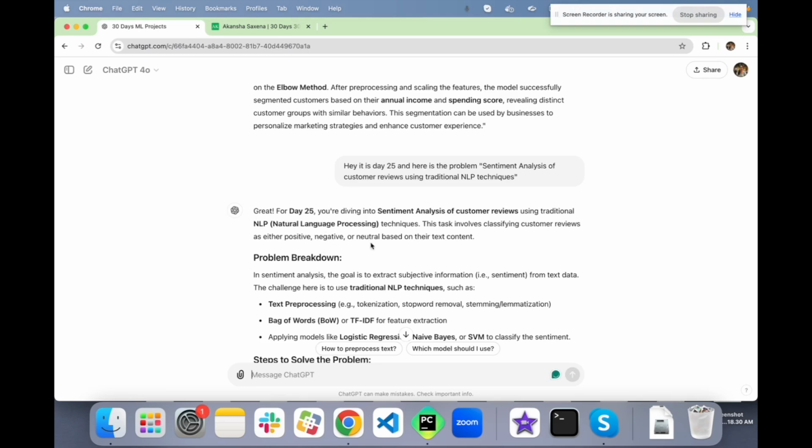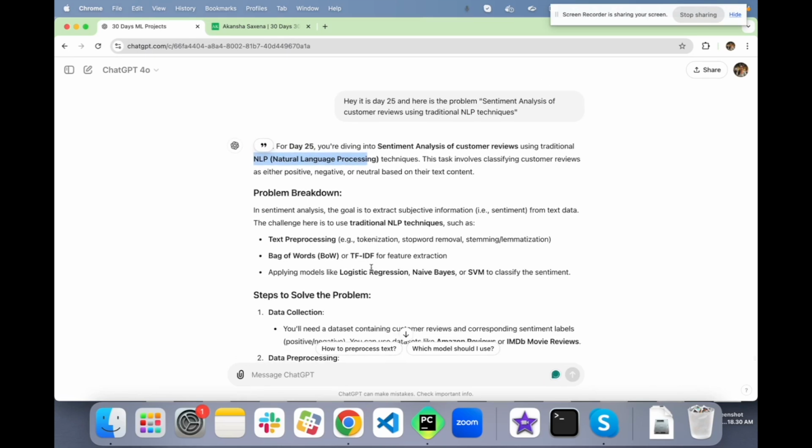Give me a second, let me go and close the windows. It should be better now. So, yes, it says that the task involves classifying customer reviews as either positive, negative, or neutral based on their text content. Okay, so this is a classification type problem, but we will be using NLP techniques.